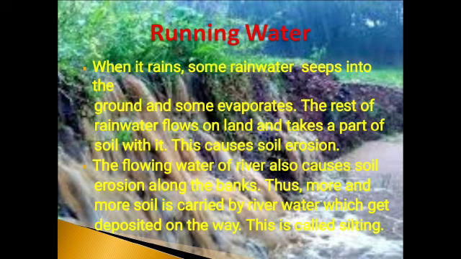On reaching the plains, the flow of river water slows down. Part of the soil gets deposited on its way. This is called silting. Due to silting, the deposited soil increases over a period of time and this causes the river to change its way. It may cause floods that result in loss of life and property. The effect of soil erosion by running water is seen in Chambal Valley. So it is one of the major factors that make the land unfit for cultivation.